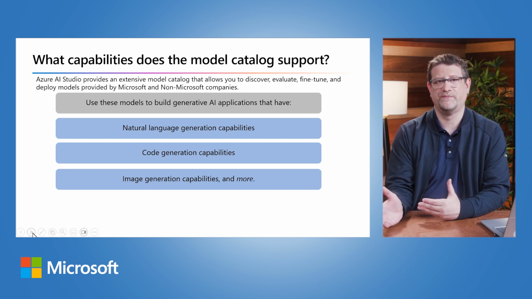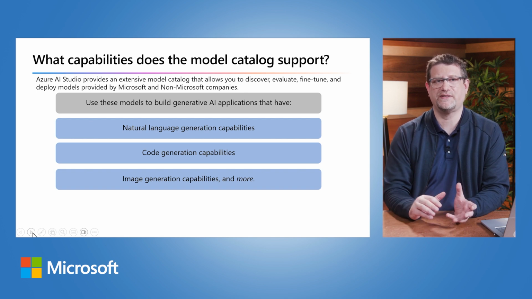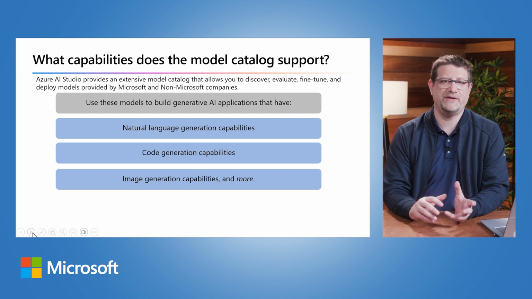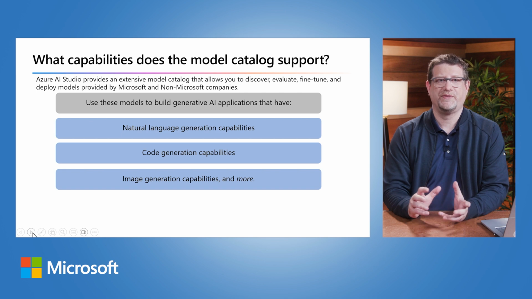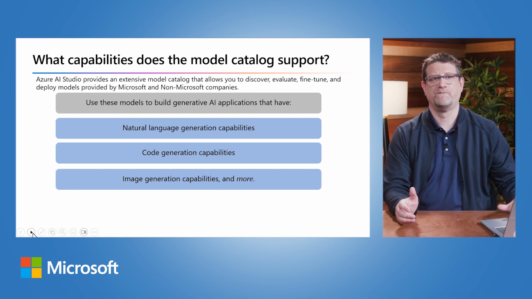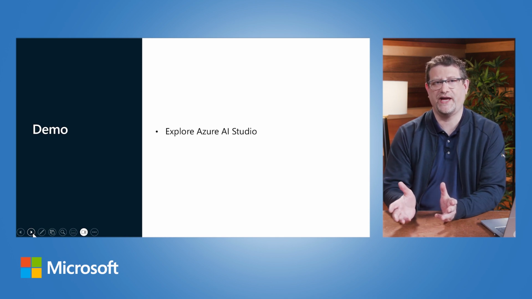provided with the model. As discussed in the earlier section, generative AI models are excellent at understanding and creating natural language. They can write code from natural language prompts. They can edit and create images based on the model type. The model that works with images is called DALL-E, which supports image creation, image editing, and image variations creation. In this demo, you'll see Azure AI Studio's capabilities in action.